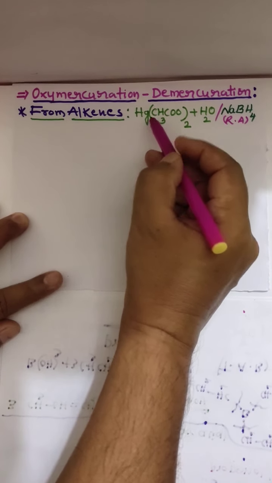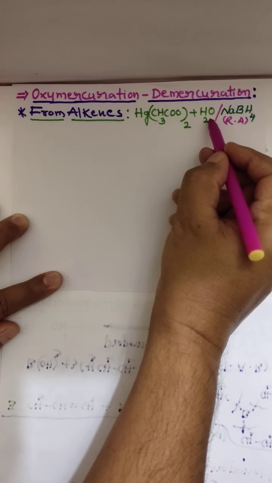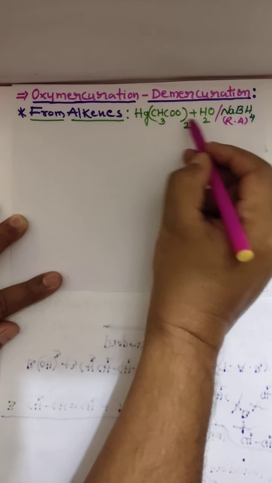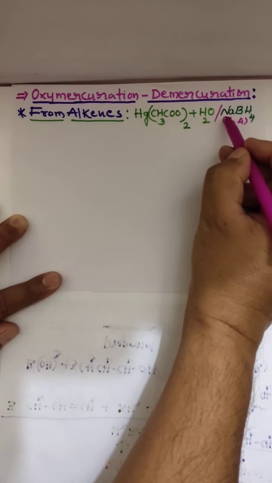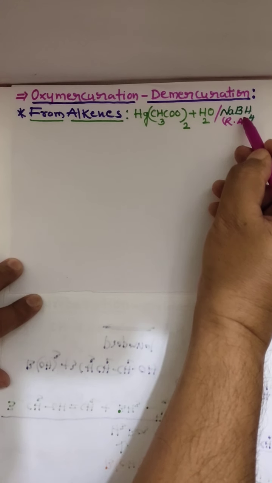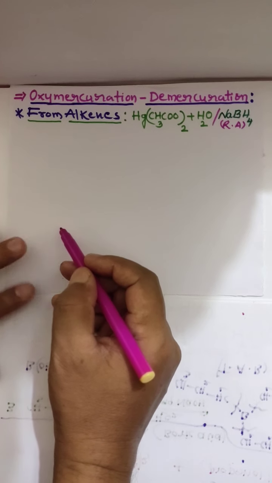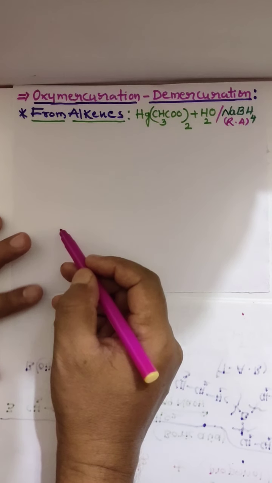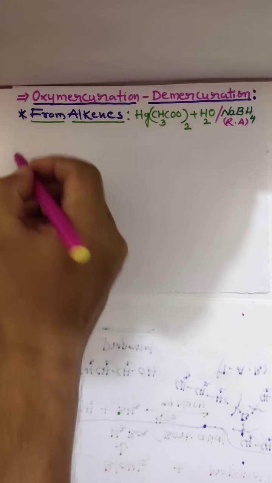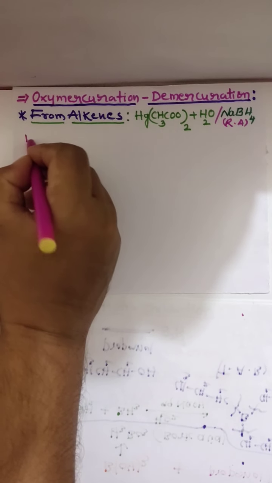Here the reagents we need are mercuric acetate in aqueous solution, that is mercuric acetate in water, and sodium borohydride as a reducing agent. Now this will give alcohol, and before going into that we have to remember a few important points.